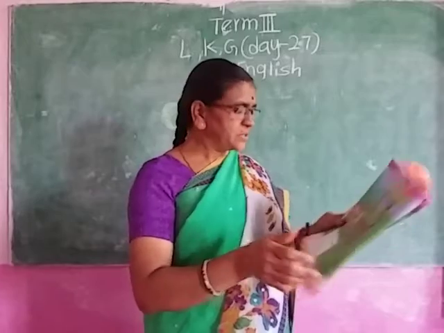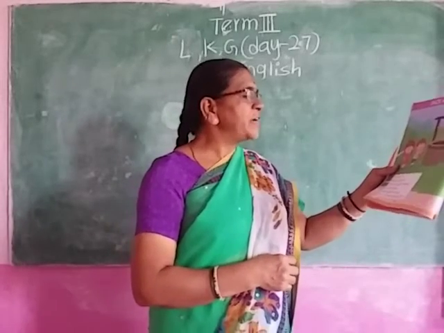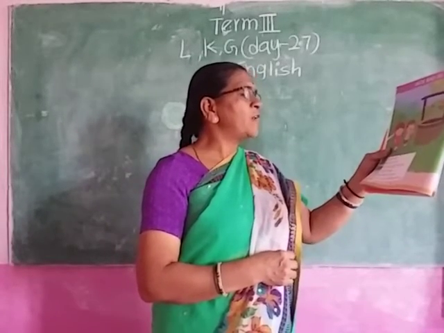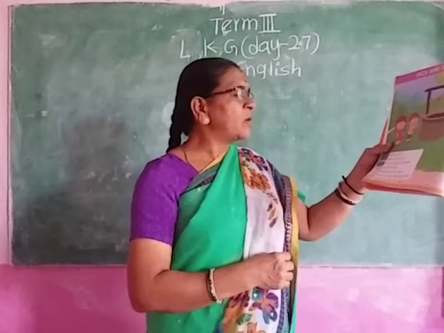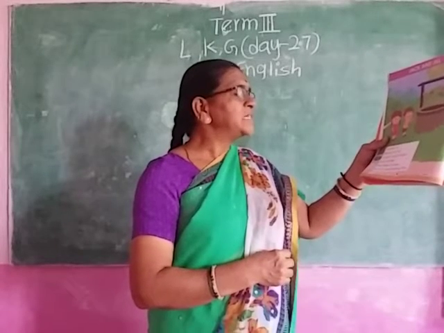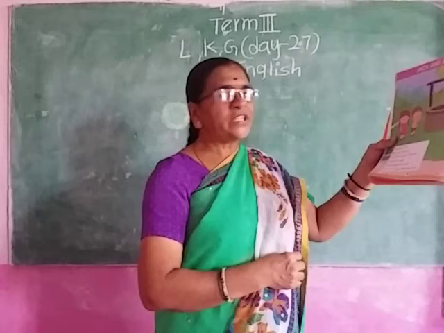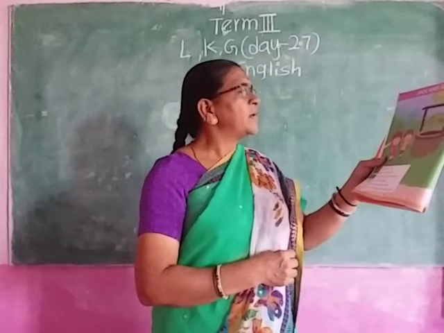Next, Jack and Jill. Jack and Jill went up the hill to fetch a bowl of water. Jack fell down and broke his crown, and Jill came tumbling after. Shall I say one more time? What is the rhyme?